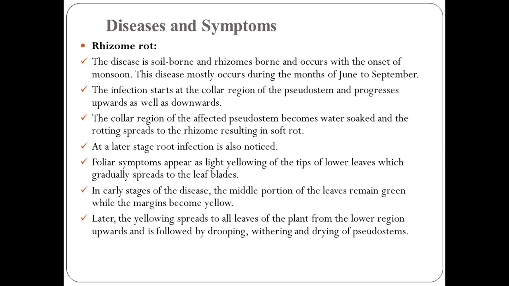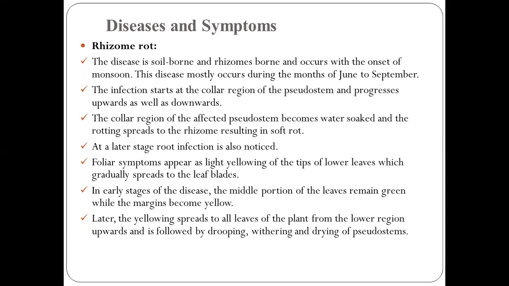The collar region of the affected pseudostems becomes water soaked, and the rotting spreads to the rhizomes, resulting in soft rot. At a later stage, root infection is also noticed. Foliar symptoms appear as light yellowing in the tips of lower leaves, which gradually spreads to the other leaves.